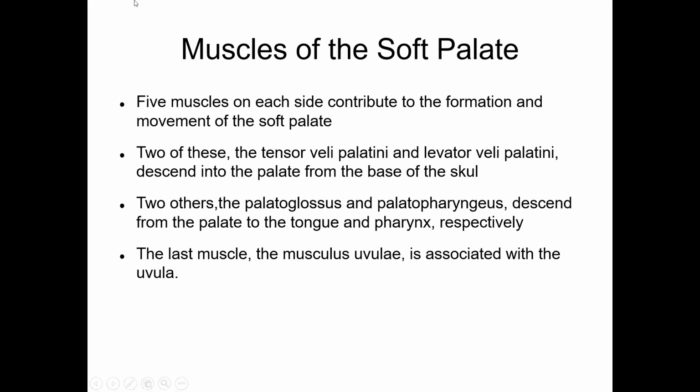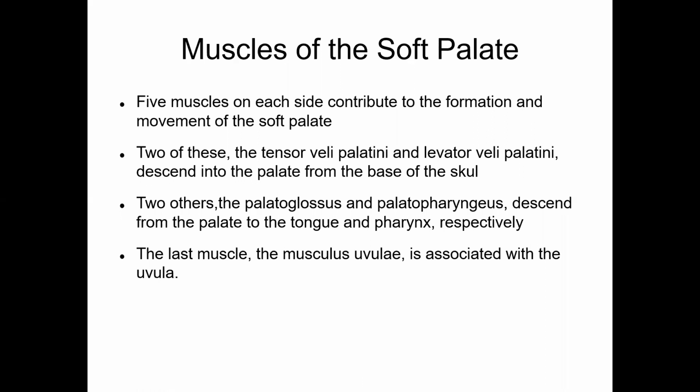What is the nerve supply of all these pharyngeal and palatine muscles? All constrictors of the pharynx are supplied by the cranial part of accessory through vagus, except the cricopharyngeal sphincter, part of which is supplied by the recurrent laryngeal nerve.